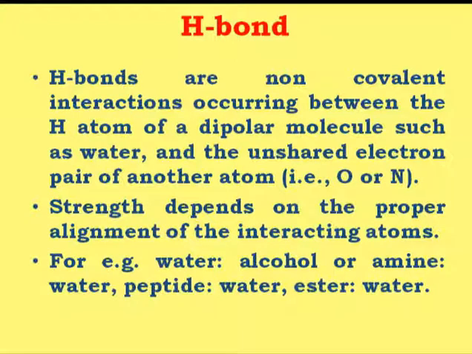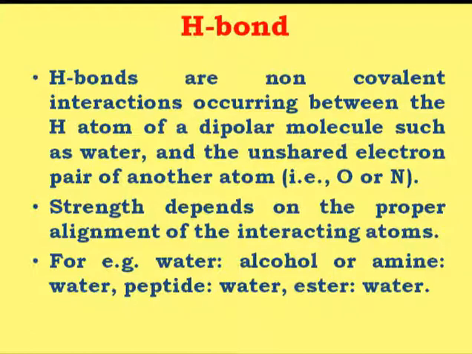For example, if we talk about water, the oxygen has a higher electronegativity than the hydrogen atom. So the pair of electrons will be more towards the oxygen than the hydrogen, and because of this the oxygen is partially negatively charged as compared to the hydrogen atom, and that's why it generates two different opposite poles, and that's why it is known as a dipolar molecule.